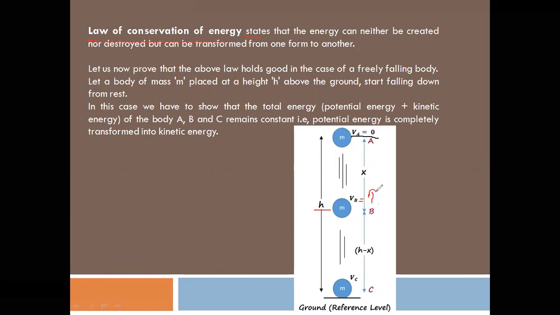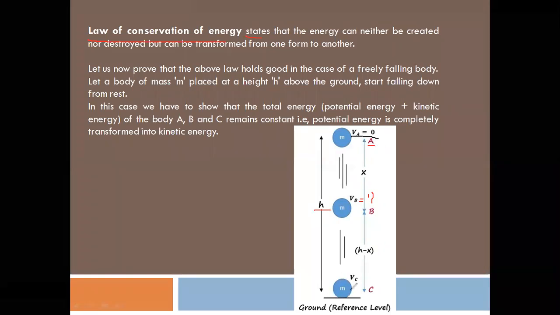Since it possesses velocity, at B it is having kinetic energy, half m Vb square, and at B it is at a certain height above the ground, so it also possesses potential energy. So at B the object is having both potential and kinetic energies. At position A, the object is having only potential energy.